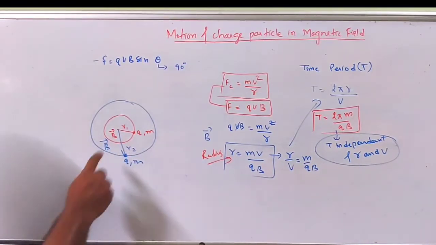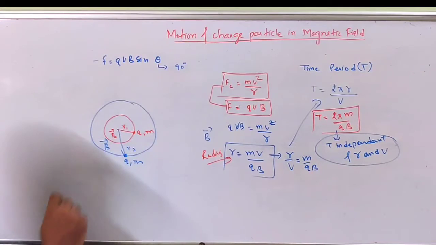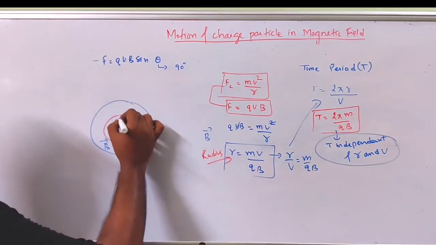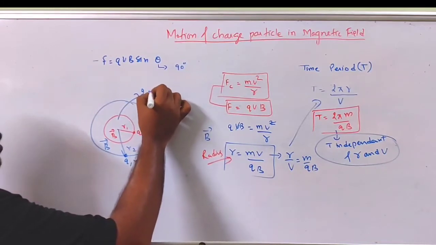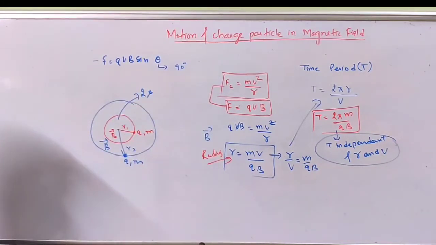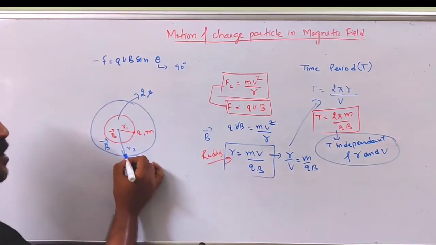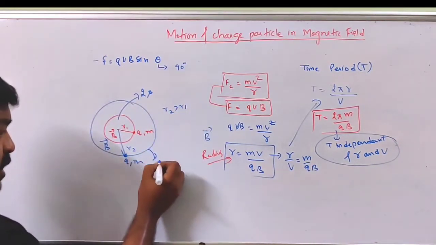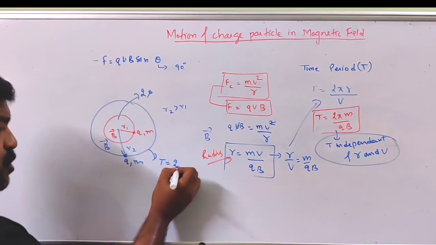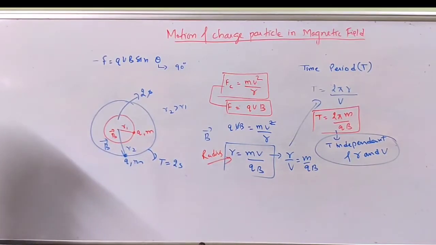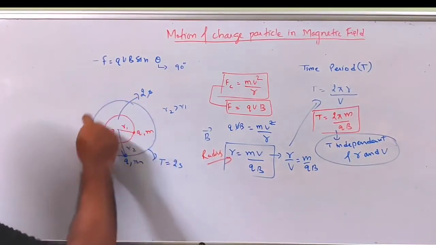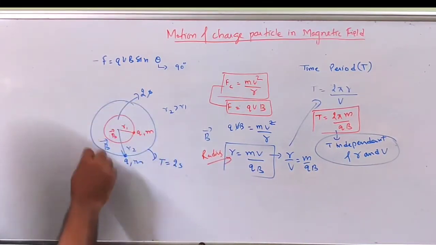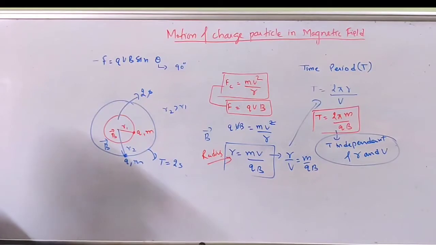Suppose the charged particle moving in the circle of radius r1 completes the circle in 2 seconds. For the particle moving in radius r2, where r2 is greater than r1, the time period should also be 2 seconds. So the charged particle moving in the outer circle will move with greater speed.